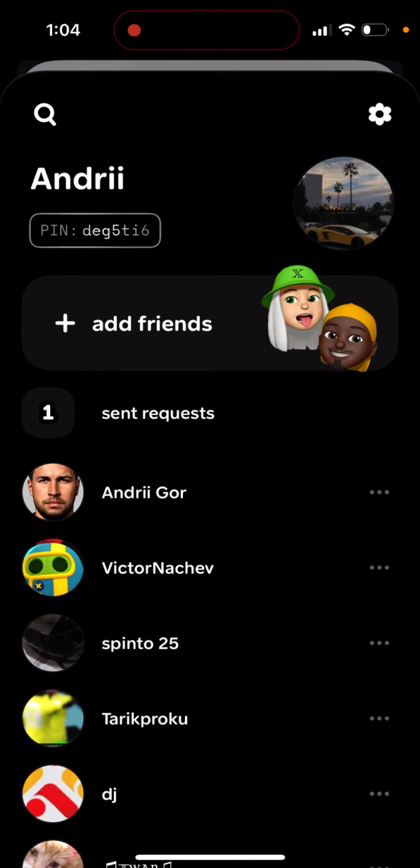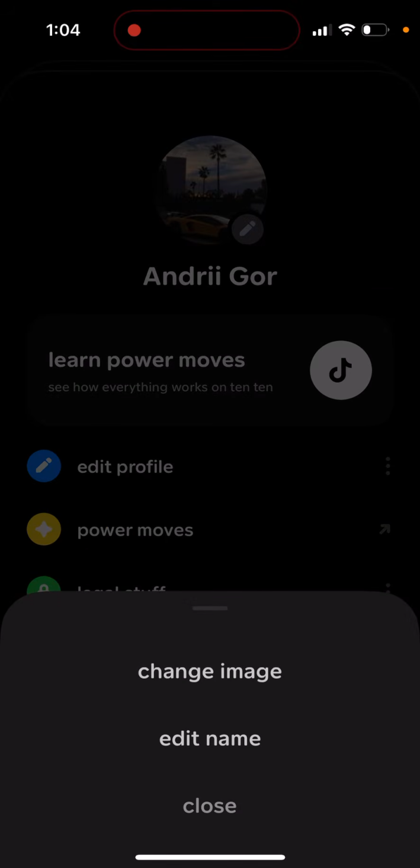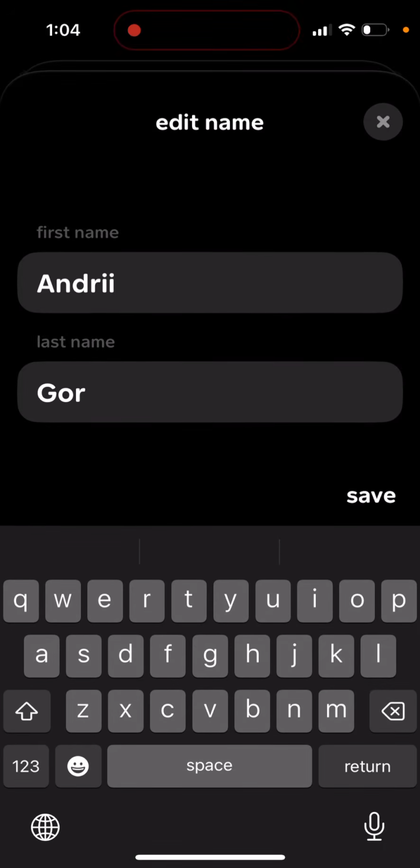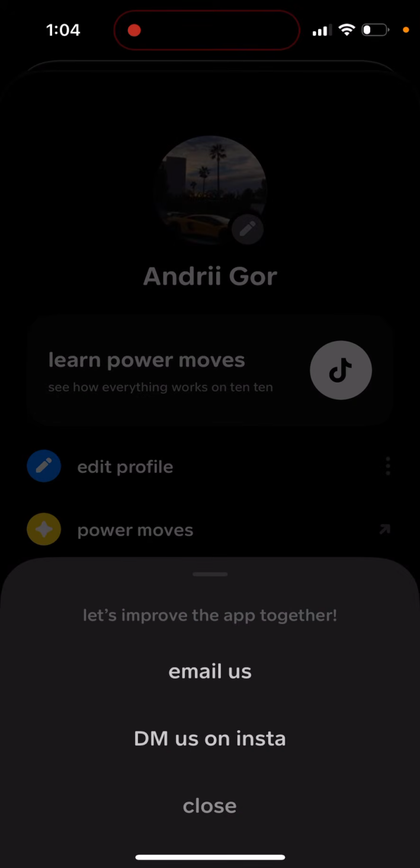You have some of the settings. You can edit your profile, like change image, edit name. There are no usernames again here. You can follow them on their TikTok. They're posting some tutorials as well on their TikTok. You can also email them or DM on Instagram. Then there is like a danger zone where you can, if you want, delete your account or log out.